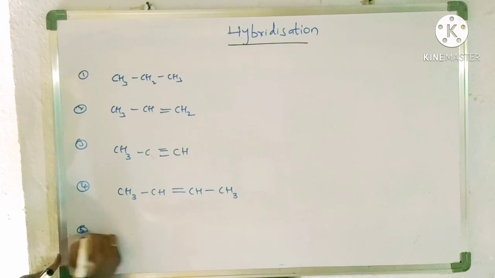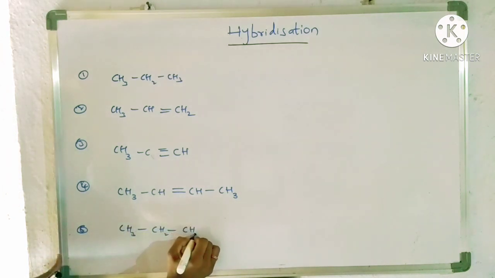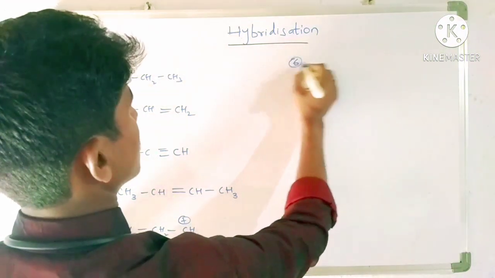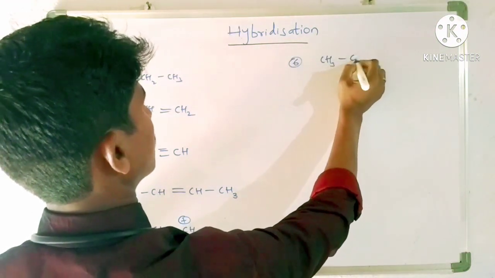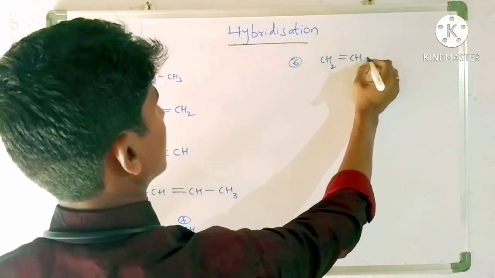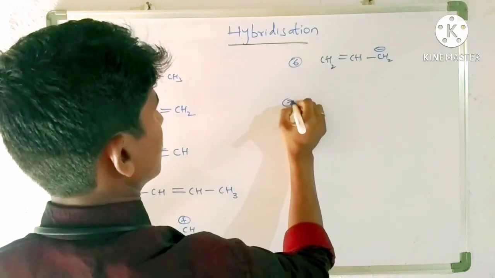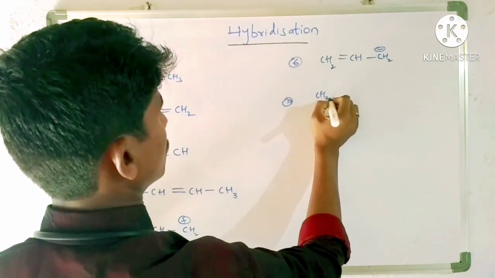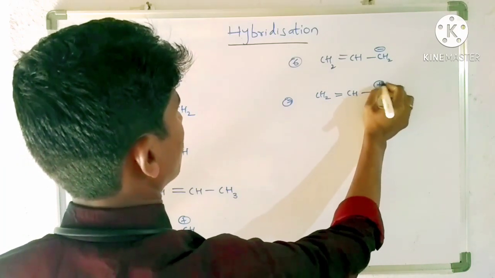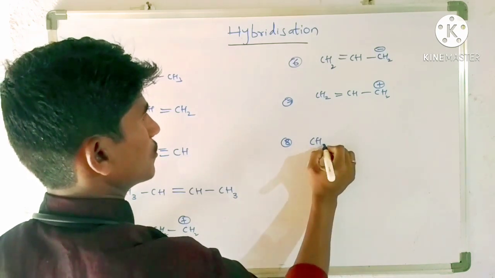Fifth one is CH3 CH2 CH2. And the sixth one is CH3 CH2 double bond CH CH2 minus. Seventh one, CH2 double bond CH CH2 plus. And the next eighth one, CH.